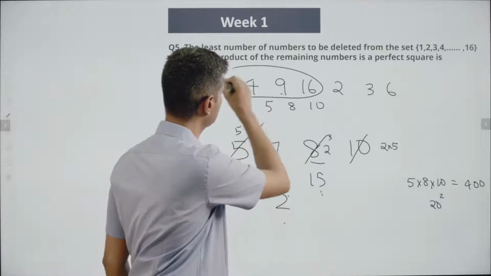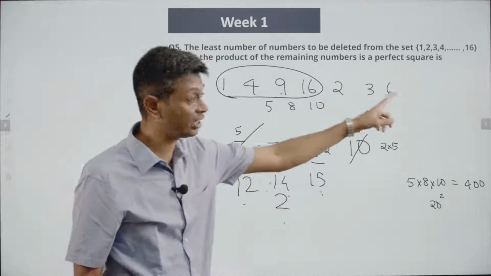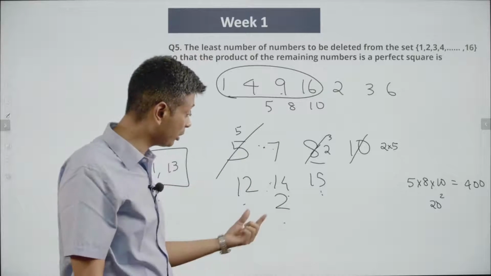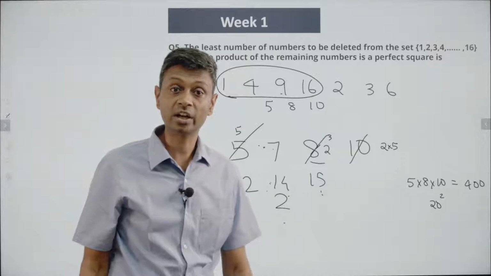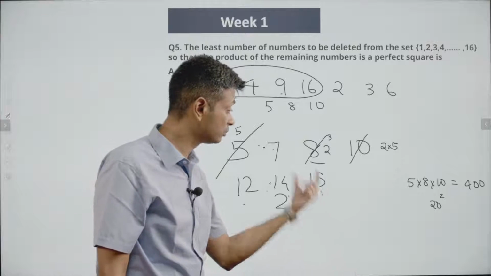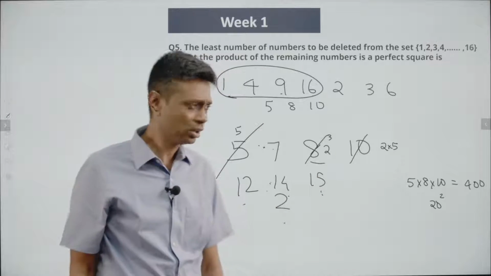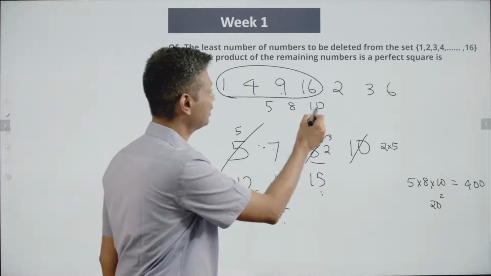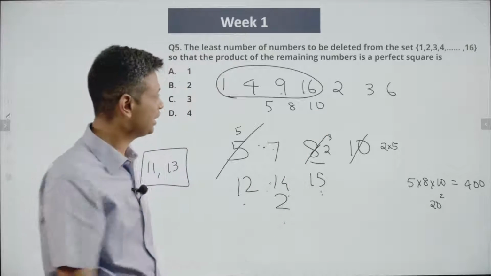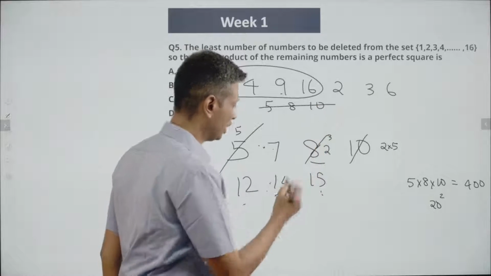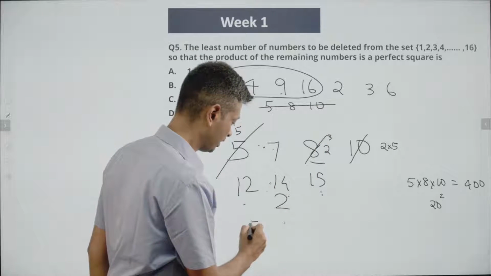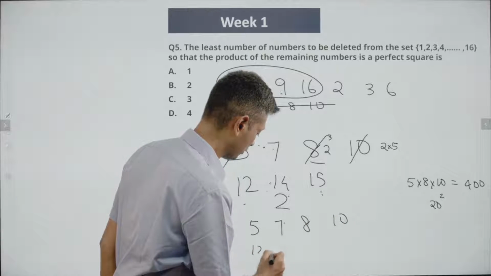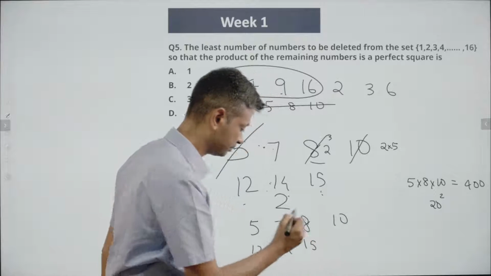These 4 go together. But maybe we shouldn't have put 2, 3 and a 6. Maybe we shouldn't have put 5, 8 and a 10. Maybe we can combine with a 12 to generate something. Maybe we can combine with a 15 to generate something. So let's see if we can rejig this. 5, 8 and 10 is an easy combination. So I'm going to retain 5, 8 and 10. So we have 5, 7, 8, 10, 12, 14, 15.